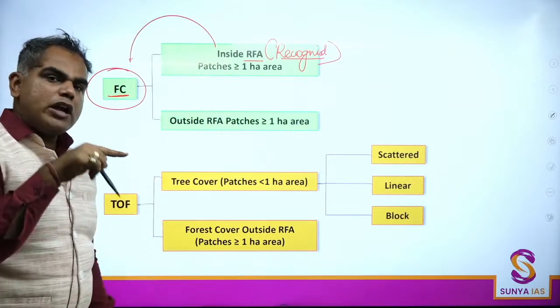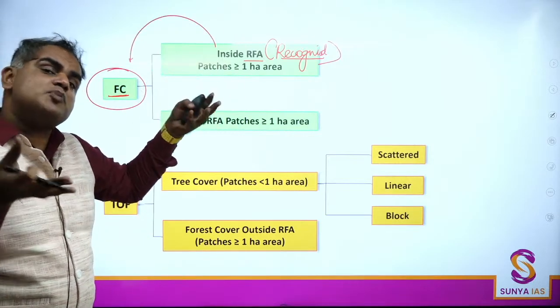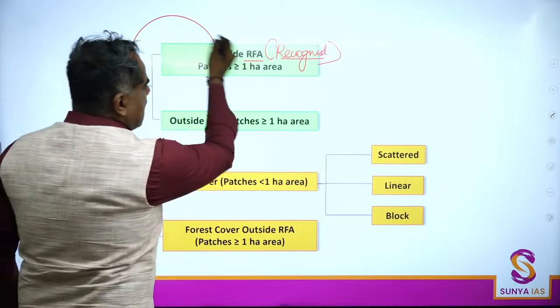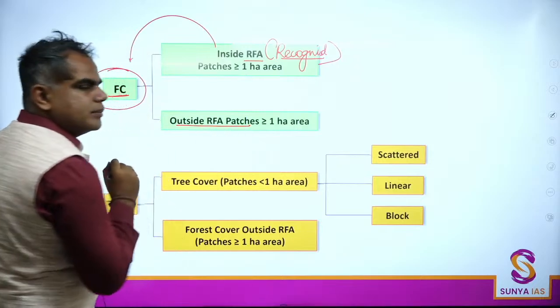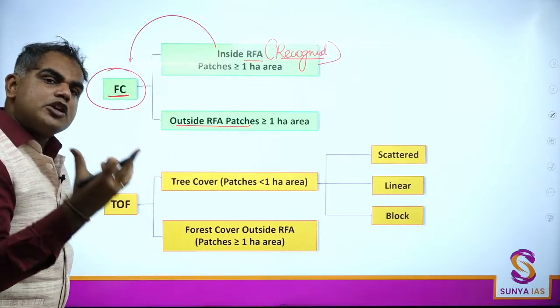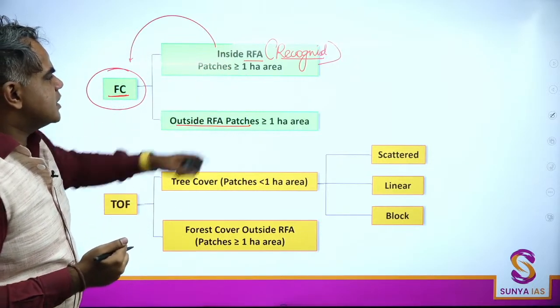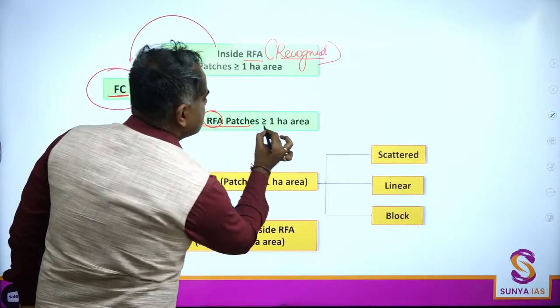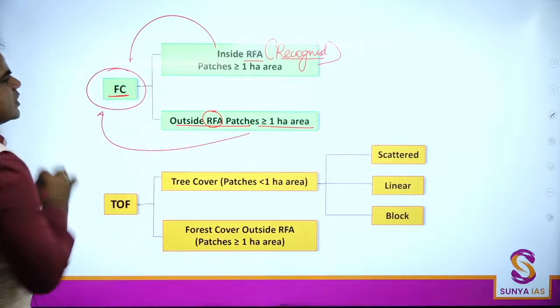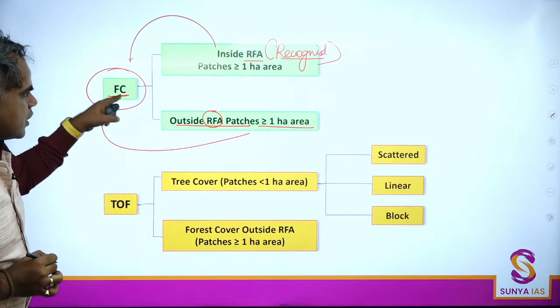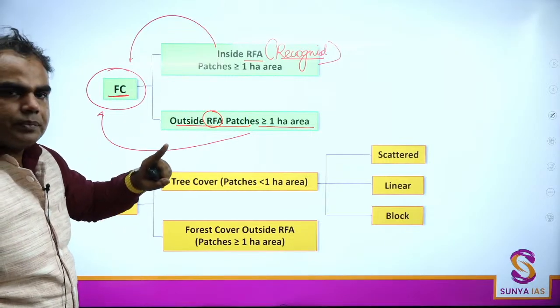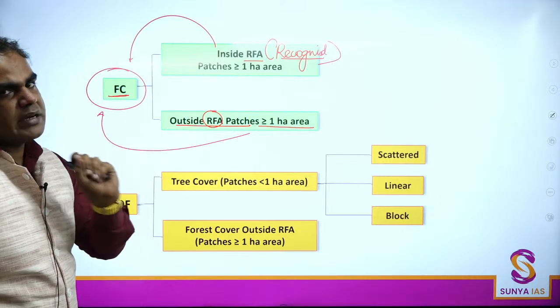I already told you, irrespective of legal status, everything is forest cover. So inside also and even outside, something that is not in the government record. So RFA is this recognized part. Even outside that area, if it is greater than 1 hectare, even that is forest cover. So forest cover is easy to understand. Inside, outside patches have to be greater than 1 hectare, and the canopy density has to be more than 10%.